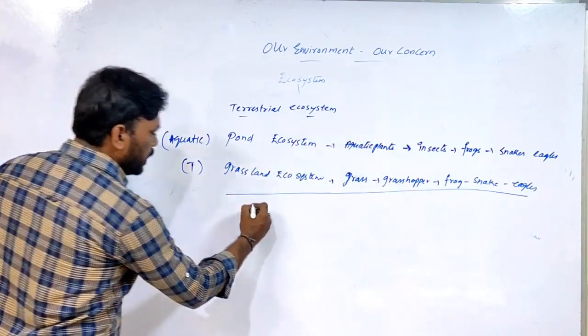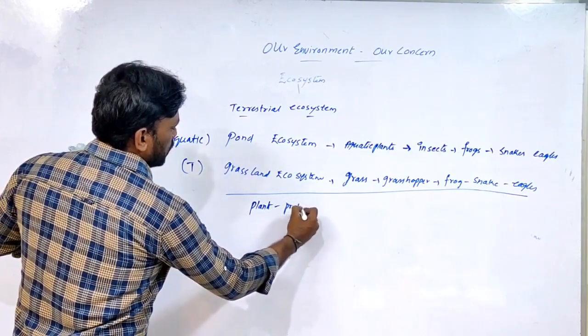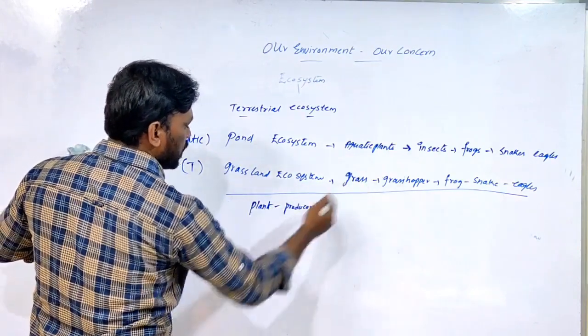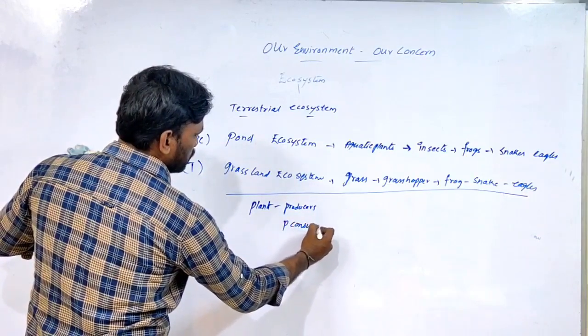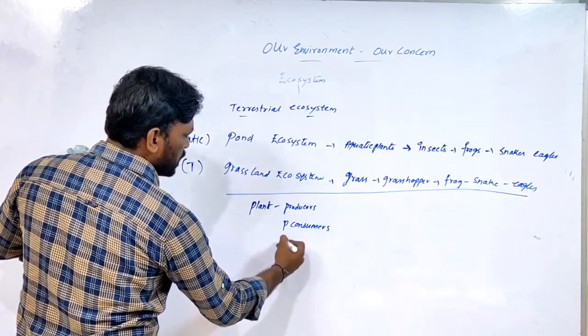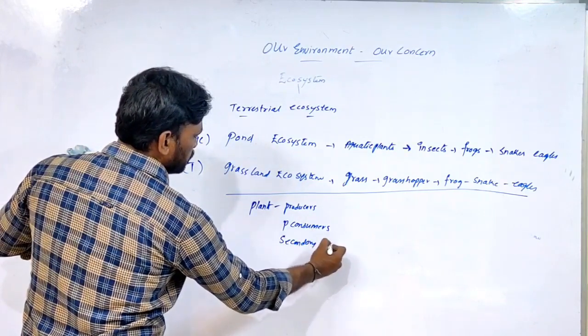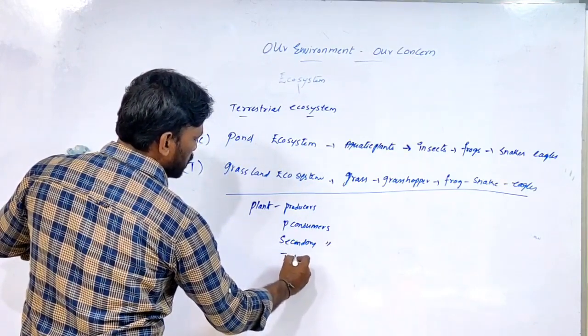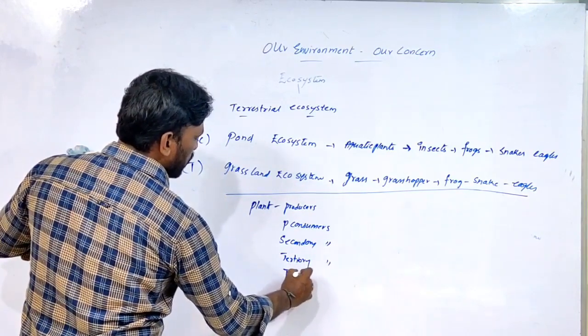So plants are called producers. And those that depend upon plants are called primary consumers. Next, secondary consumers. Next, tertiary consumers. And top carnivores.